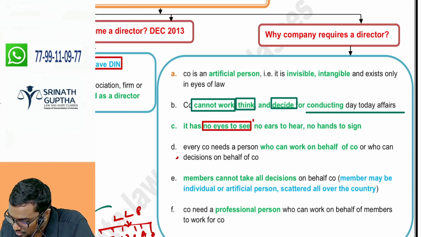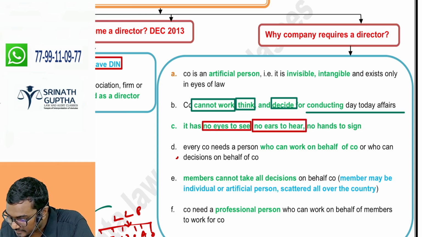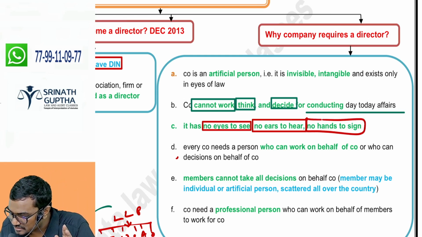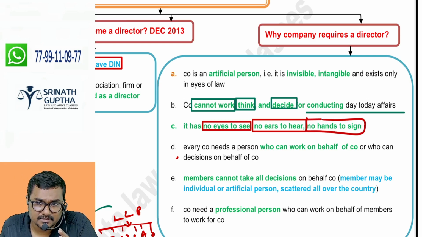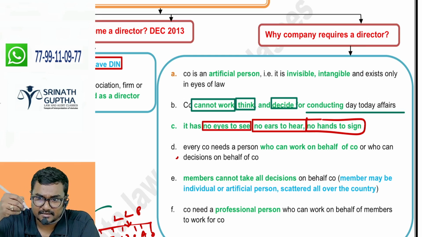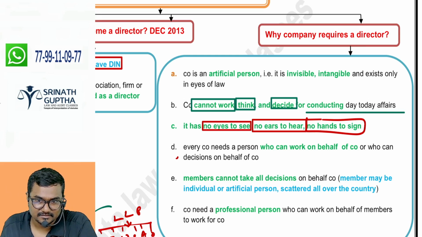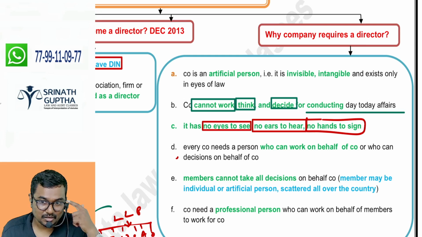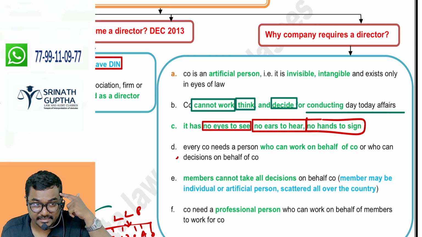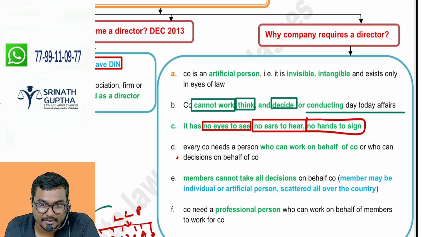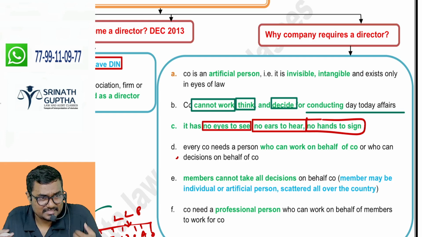It has no ears to hear; someone should hear on behalf of the company. It has no hands to sign. Is the company a person? Yes. Which person? Artificial. If the company is entering into a contract, the company has signed it, but the company can't sign. Somebody is signing on behalf of the company. Somebody has to see, think, hear and discuss on behalf of the company who has physical existence, because I don't have physical existence.